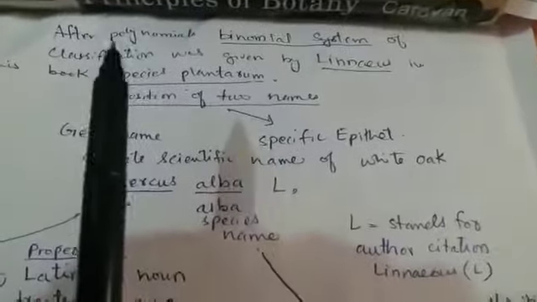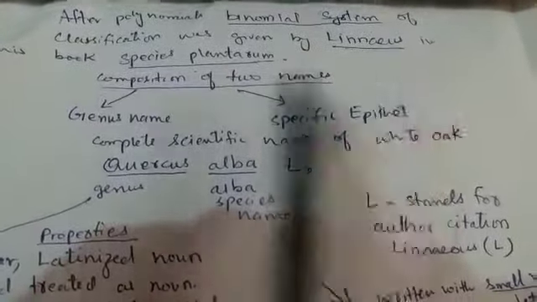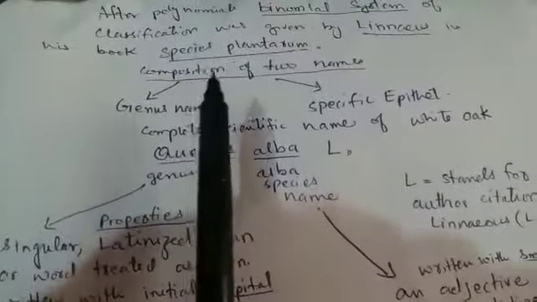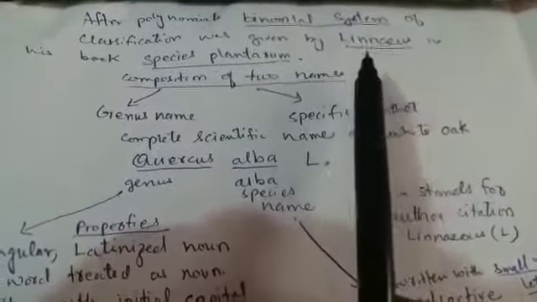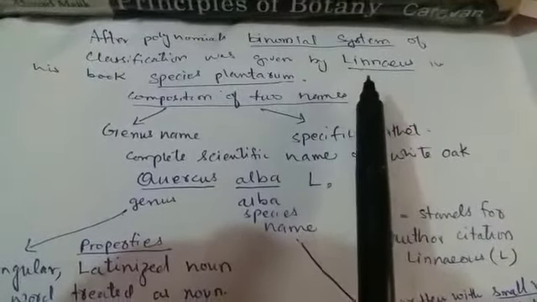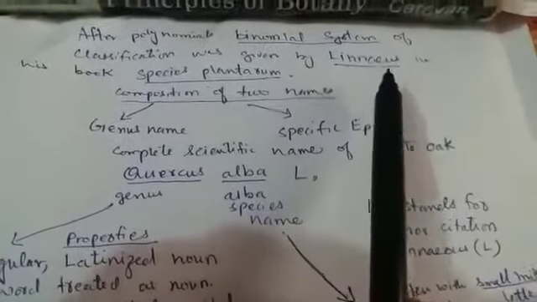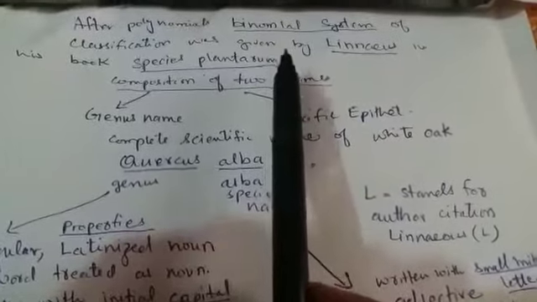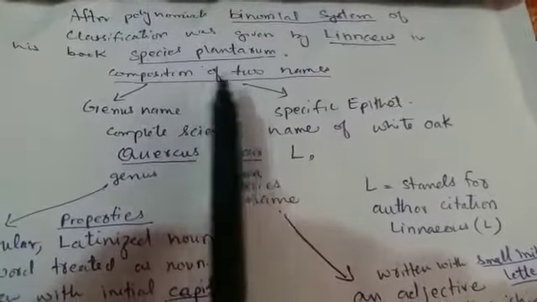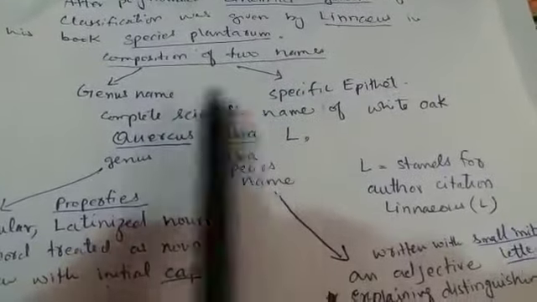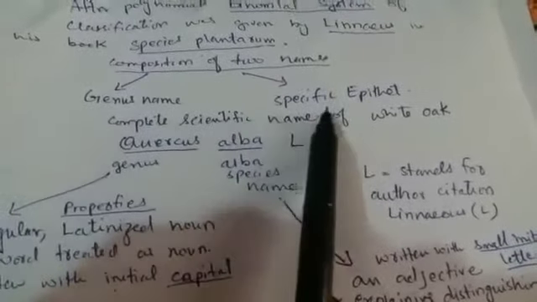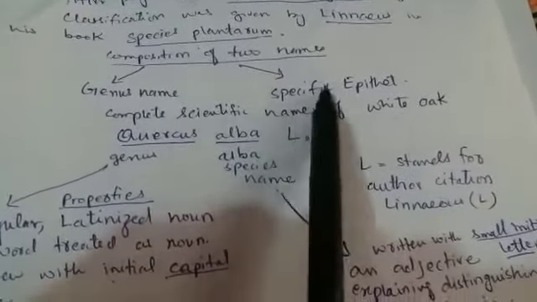So they decided to give, after polynomial, a binomial system of classification, which was given by Linnaeus in his book Species Plantarum. Linnaeus was the botanist, and he gave rise to the system of nomenclature called binomial nomenclature. Bi stands for two, so the scientific name is the composition of two words. It is the two-word name: genus name, and the specific epithet, that is called the species name.